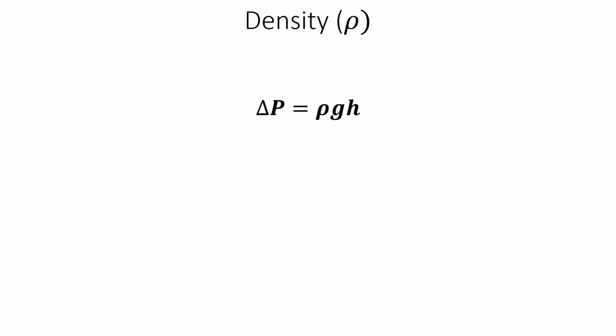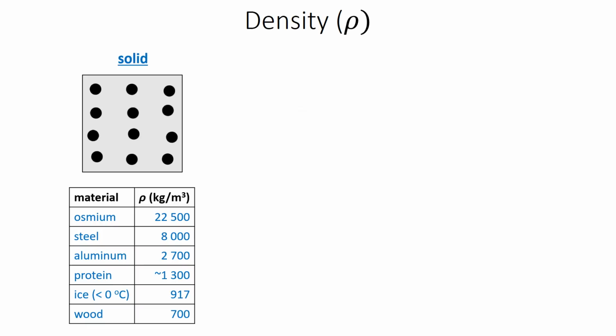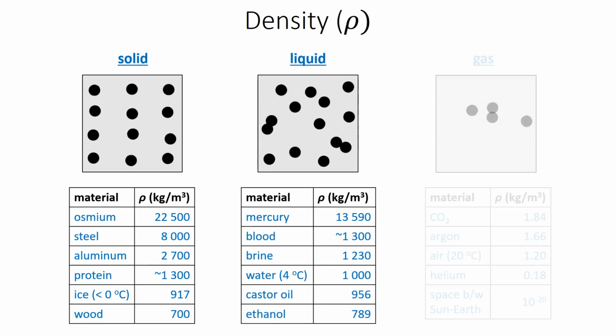We have seen that the pressure in a liquid increases with depth. This ultimately is due to the additional force of gravity from the mass of the liquid above. We can calculate the change in pressure with depth as long as we know the density of the liquid. Here are the densities for some solids, liquids, and gases.